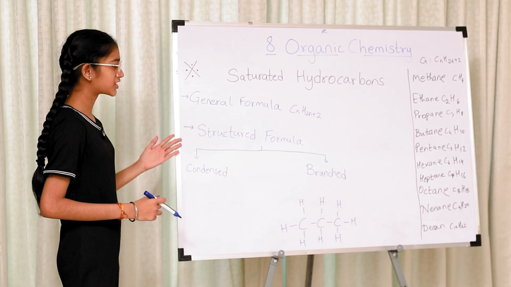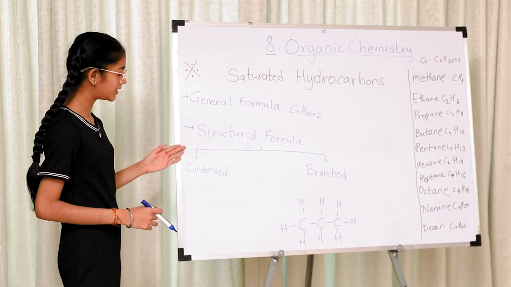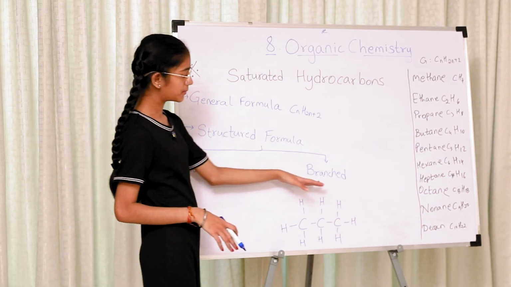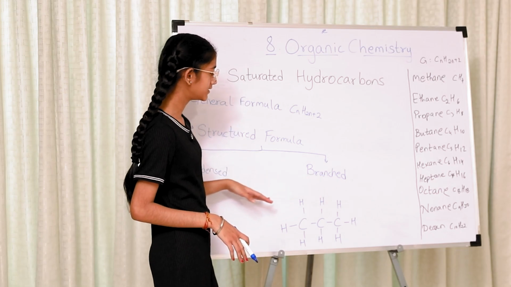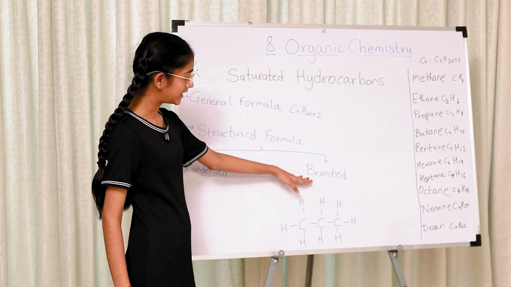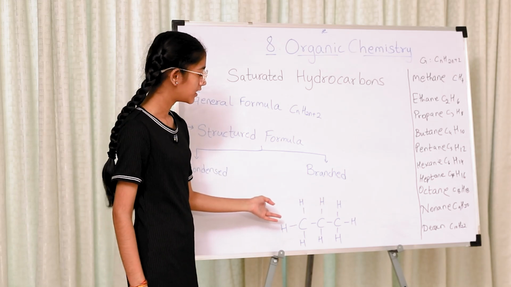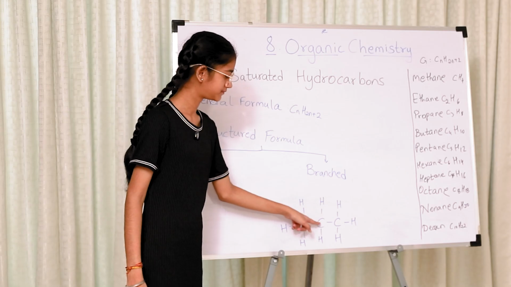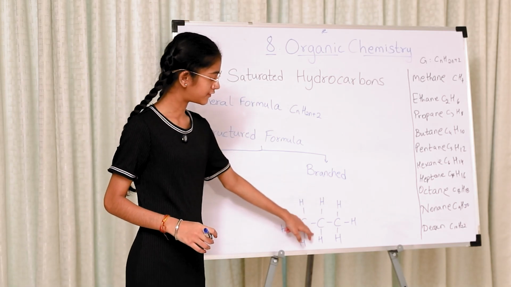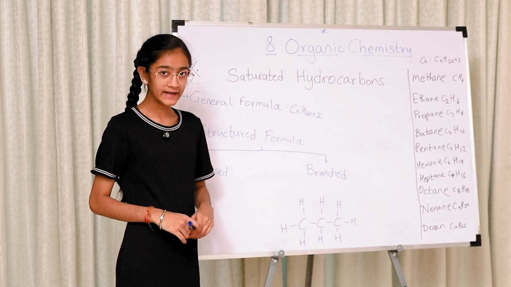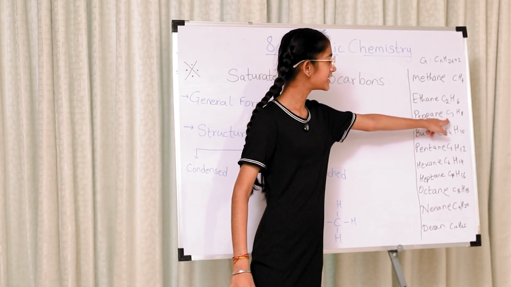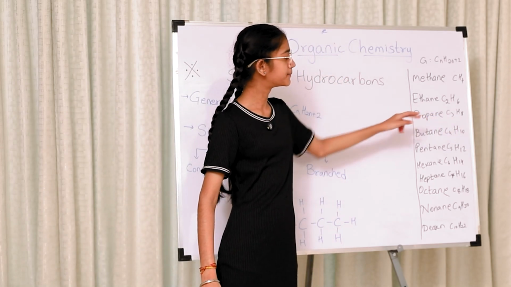Now we move on to the structured formula. The structured formula is divided into 2 subparts, that is condensed and branch chains. This is how the structured formula comes out. The branch chain is what we were drawing till now. Identify this. This has 3 carbon atoms and 1, 2, 3, 4, 5, 6, 7, 8 hydrogen atoms. Look over there. 3 carbon atoms and 8 hydrogen atoms is propane.